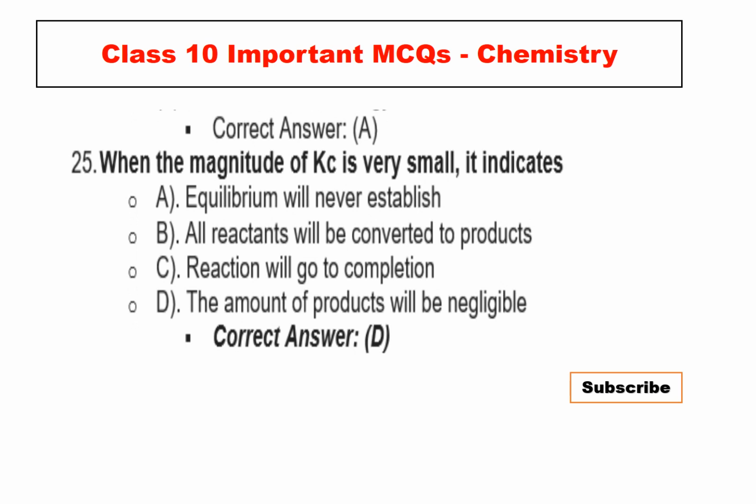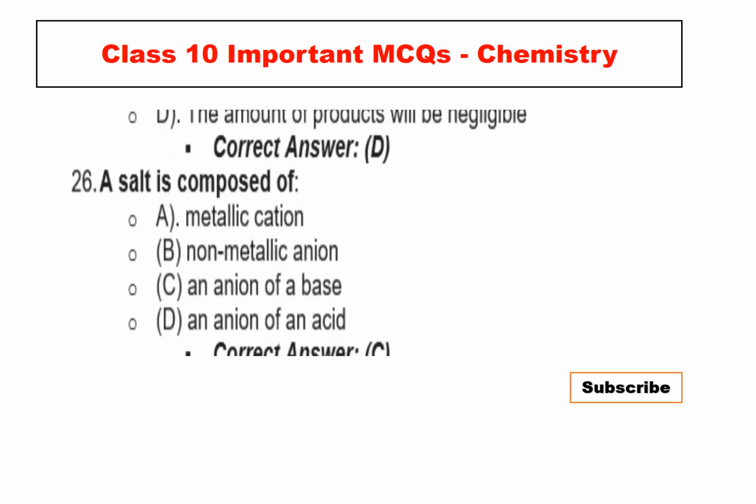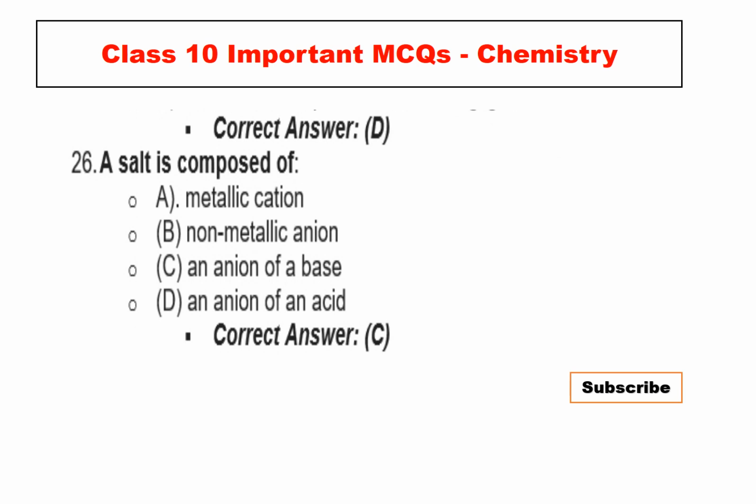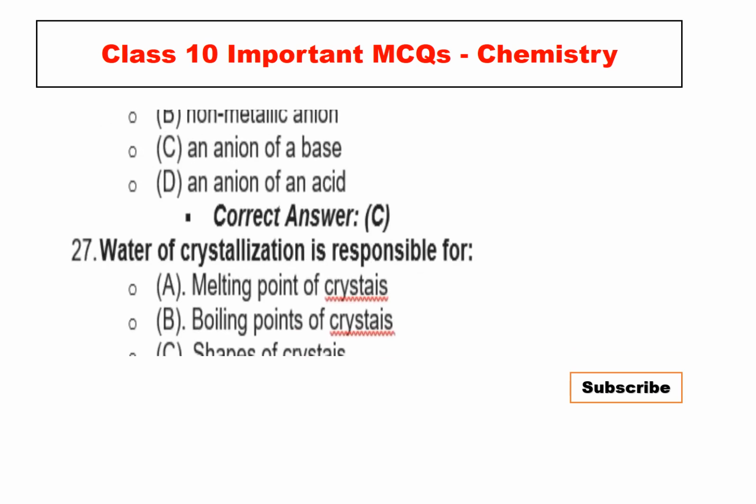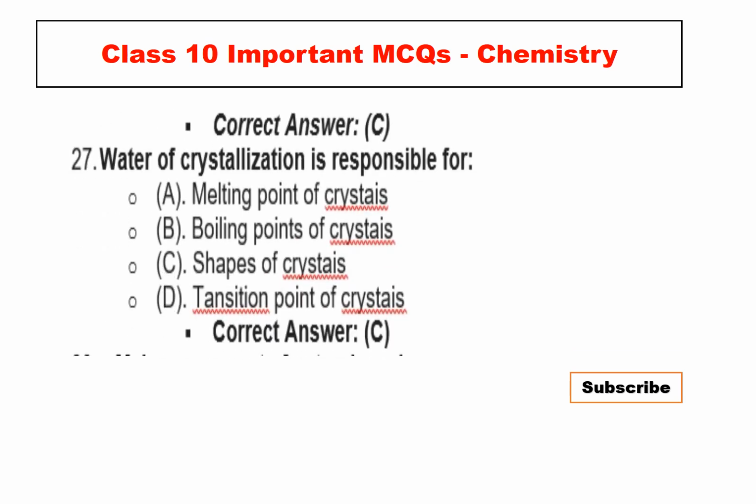The correct option is D. A salt is composed of metallic cation, non-metallic anion, and an anion of a base and a cation of an acid. Correct answer is C.